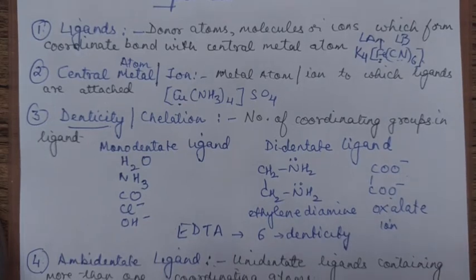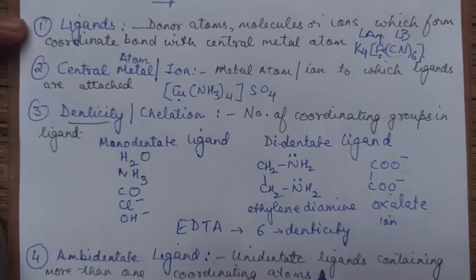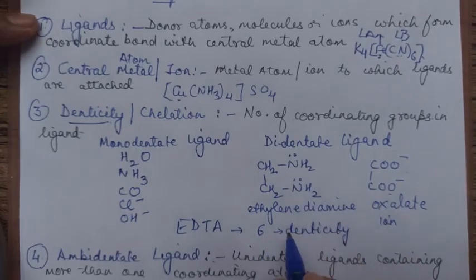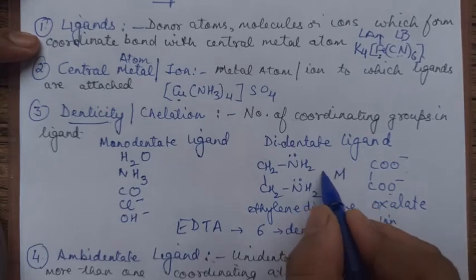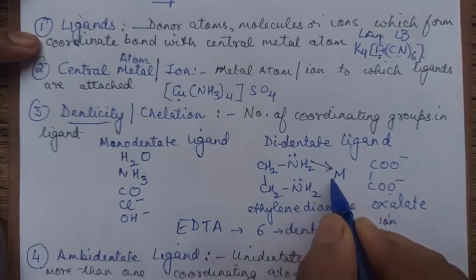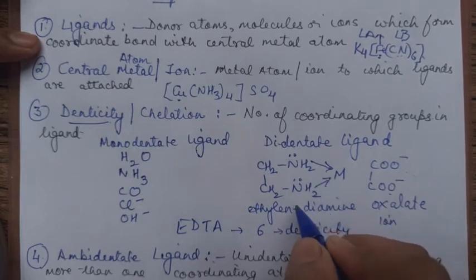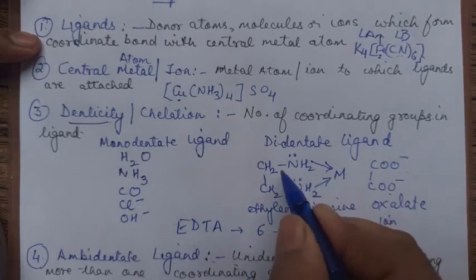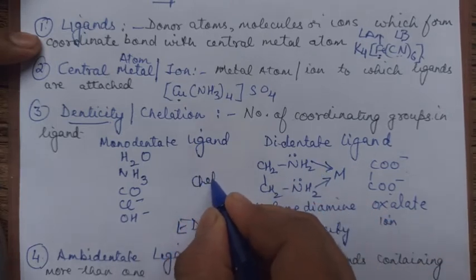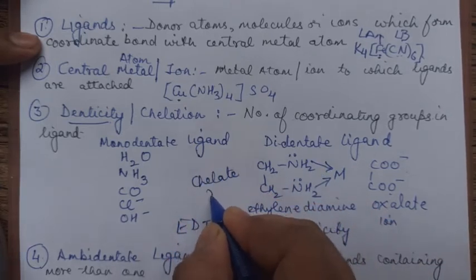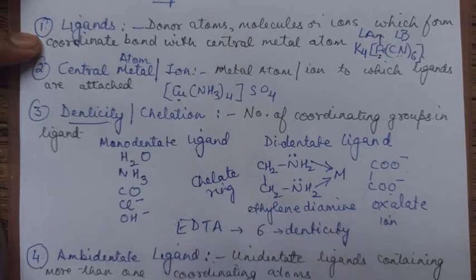Okay, this is clear. Now, suppose it is bidentate, it has more denticity. Then suppose there is one central metal atom which comes here. So that central metal ion, through this N it can coordinate, through this N it can coordinate. So that means it has formed a ring. This ring so formed is called a chelate ring.